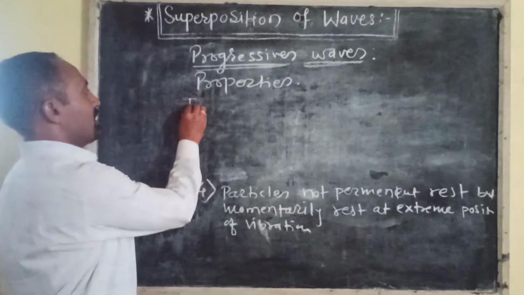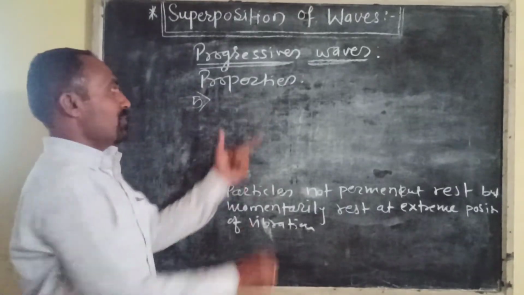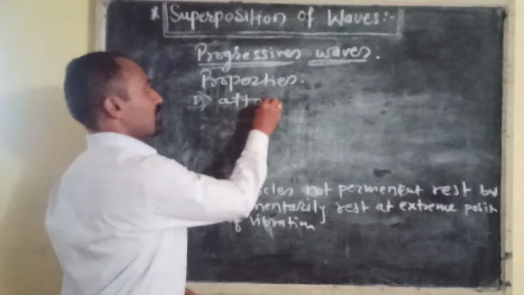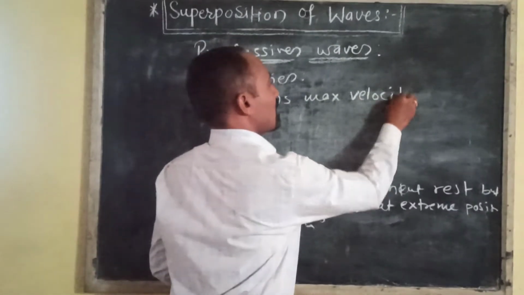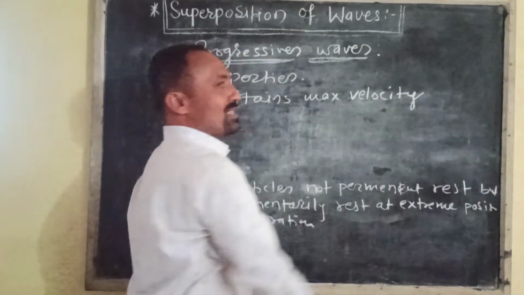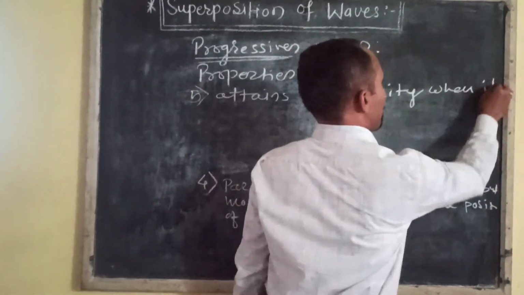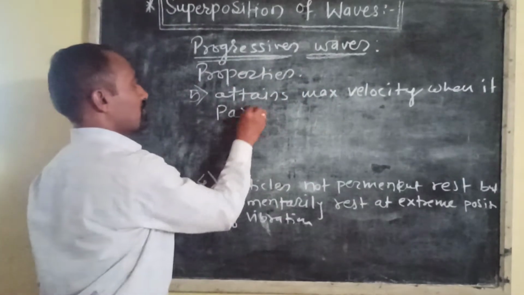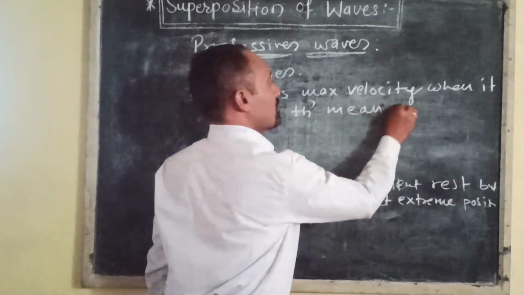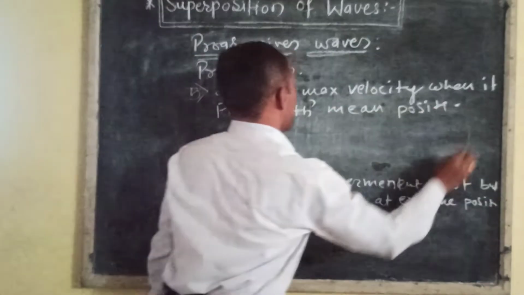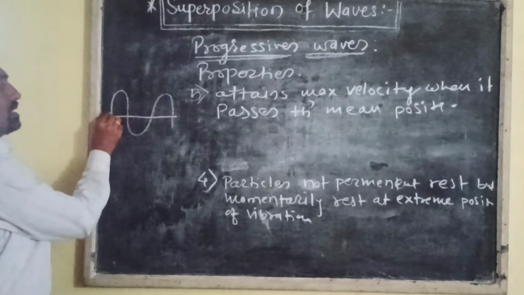The fifth property is that the particle attains the maximum velocity when it passes through the mean position. For example, with waves on water, this is the mean position.